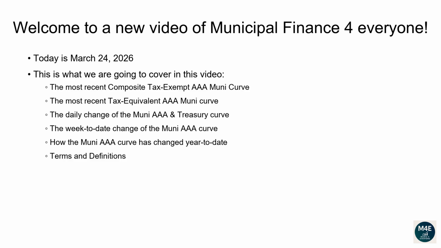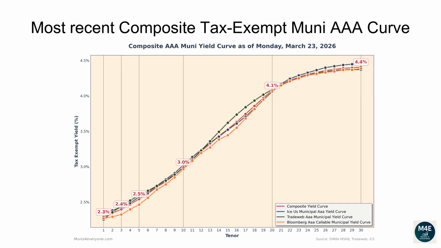Terms and definitions. Let's go over the most recent composite tax-exempt Muni AAA curve. The following composite tax-exempt yield curve is based off the most recent ICE, TradeWeb, Bloomberg yield curves that are available on the MSRB website, plus some proprietary extra adjustments, as of March 23, 2026.